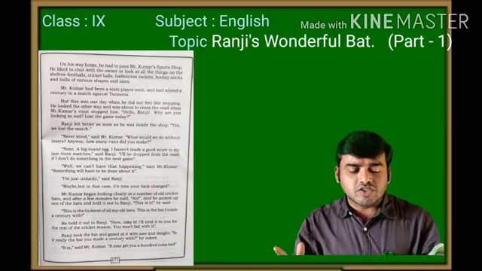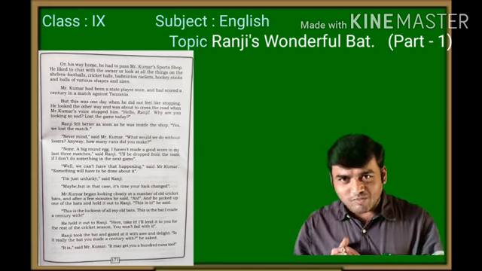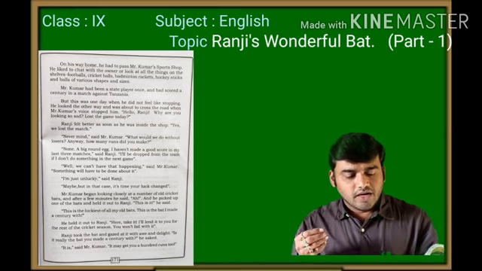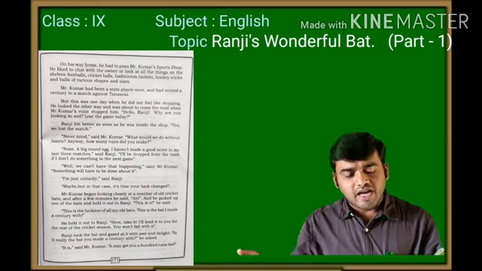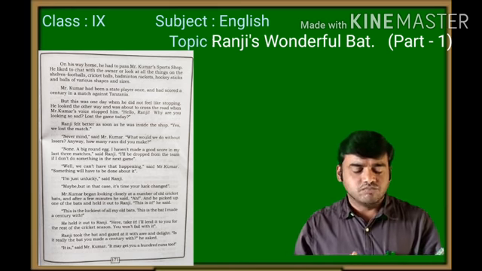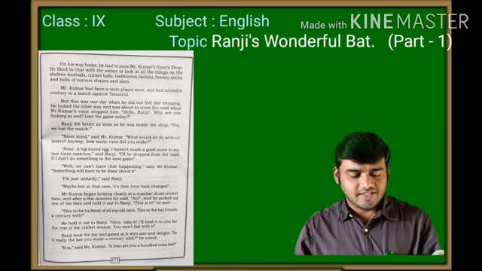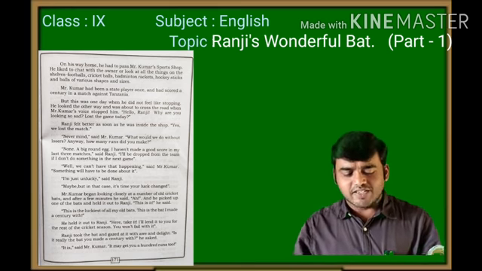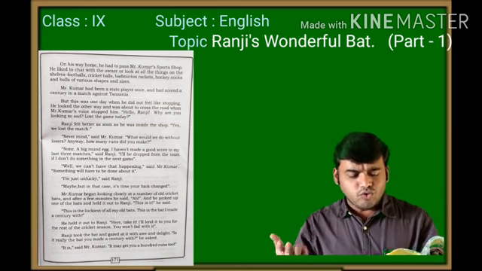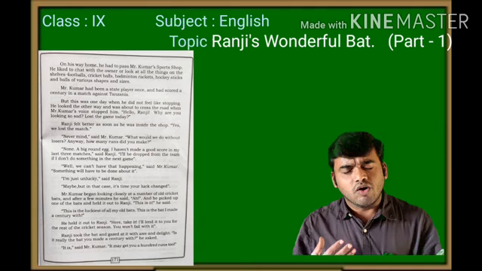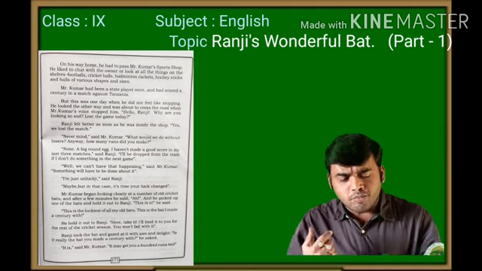Why are you looking so sad? Lost the game today?" Ranji felt better as soon as he was inside the shop. "Yes, we lost the match." "Never mind," said Mr. Kumar. "What would we do without losers? Anyhow, how many runs did you make?"